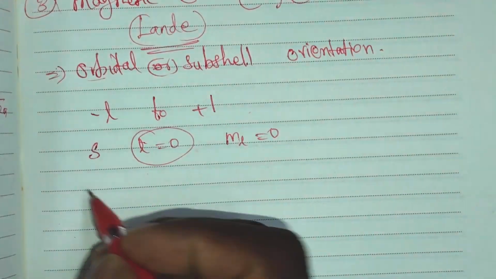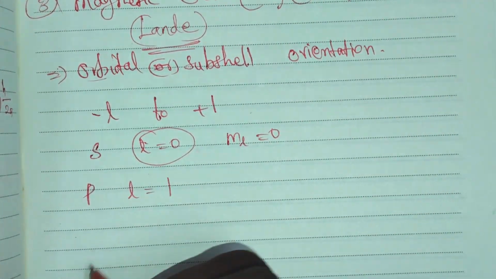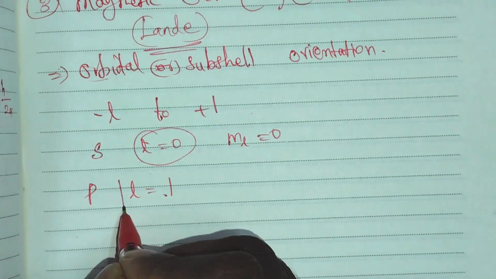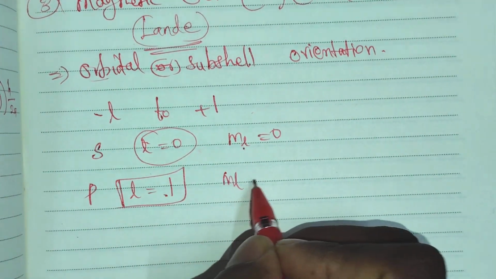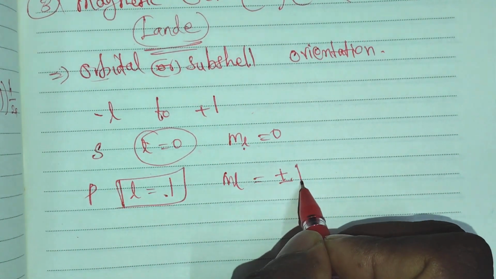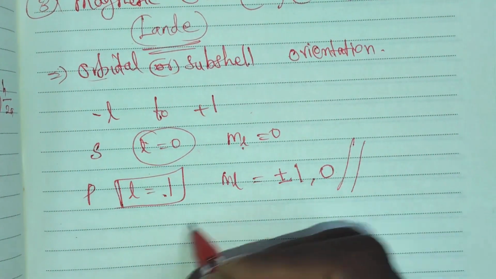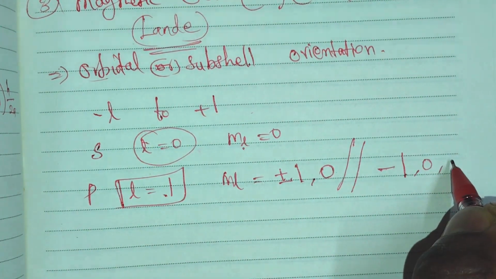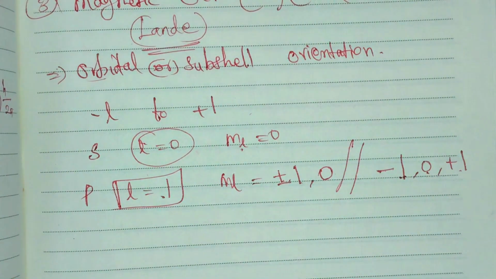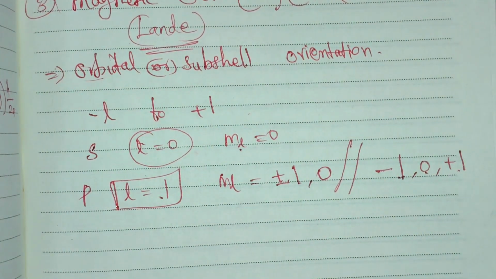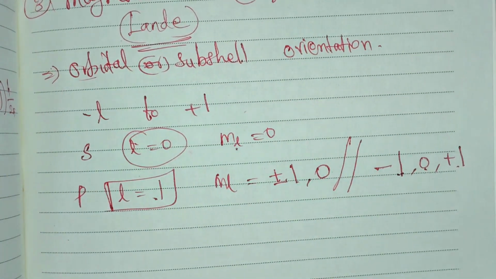Suppose the p orbital: the L value is equal to 1. Here ml is plus or minus 1 comma 0. That can be represented as minus 1, 0, plus 1. So the ml values go up to plus or minus 1 and 0.